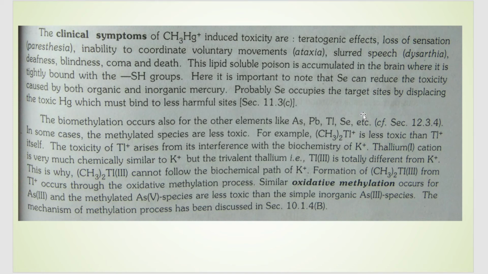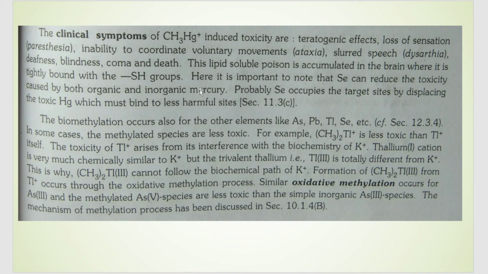One more drawback of this particular biomethylated mercury is that it is lipid soluble. We already studied, if it's lipid soluble, what happens? It can enter the brain, okay, where it will get accumulated. Also, it tightly bonds to the SH groups of the enzyme. That is, it can replace the H and bind over there, because of which it can deactivate different enzymes.